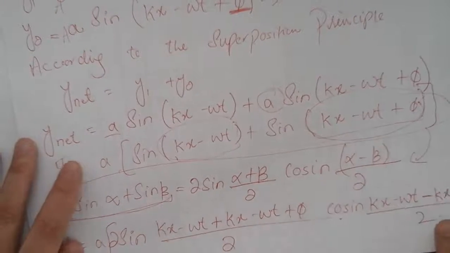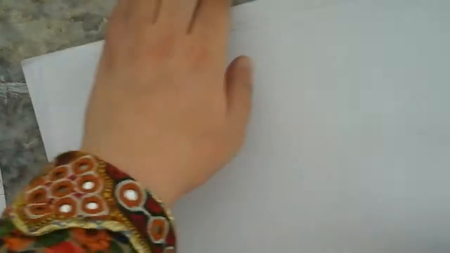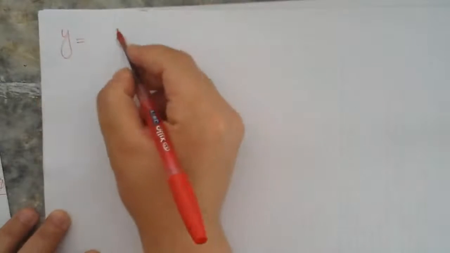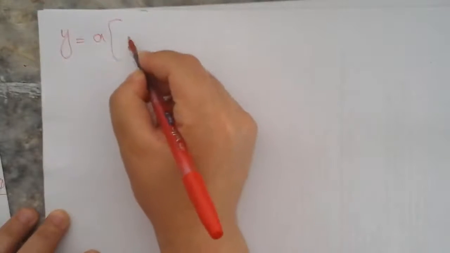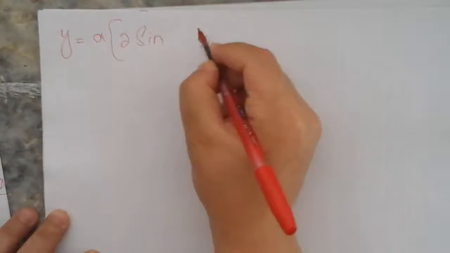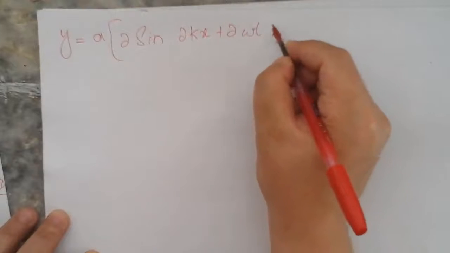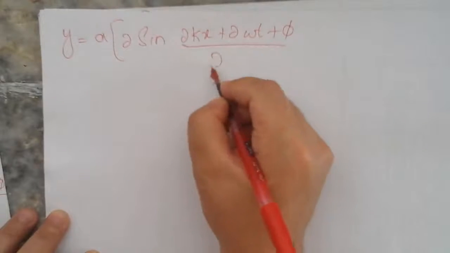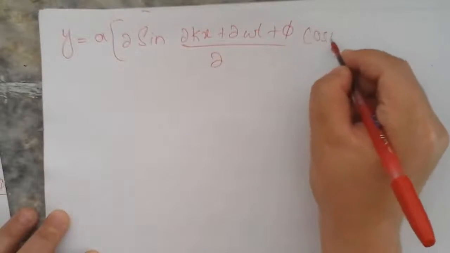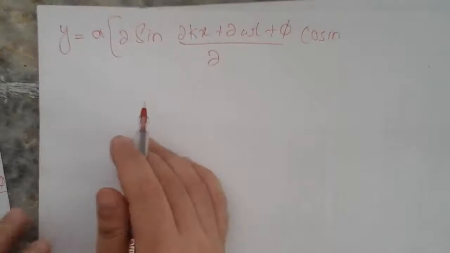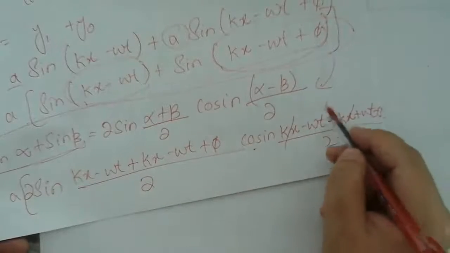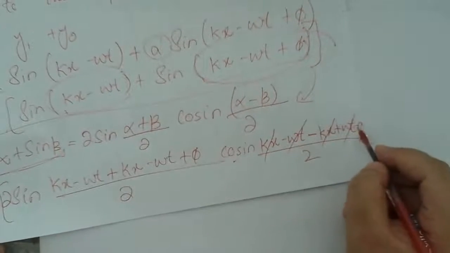So here y is equal to alpha times 2 sine 2kx minus 2 omega t plus phi divided by 2, cosine; kx will cancel, omega t will cancel, and the only remaining factor is minus phi over 2.